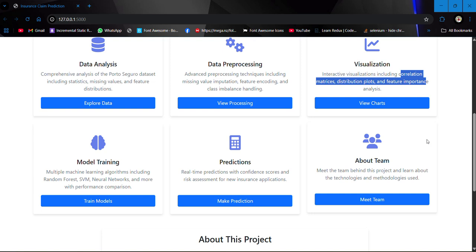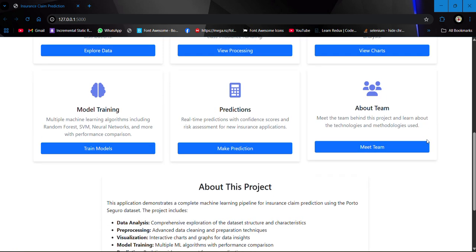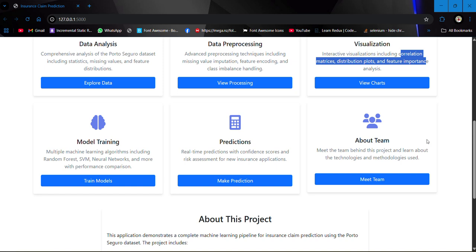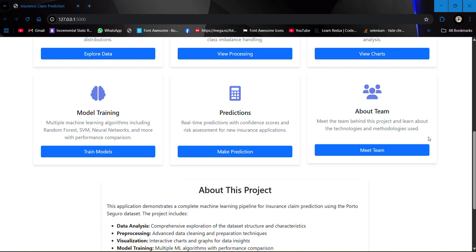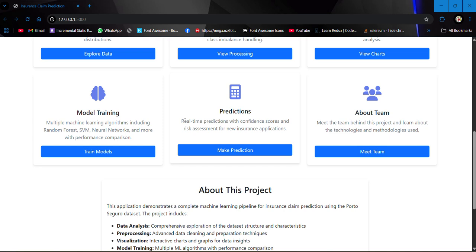But here I'm currently using three models, I guess logistic regression, random forest, and ANN, or maybe KNN. I will show you in a short time. We can also do prediction.